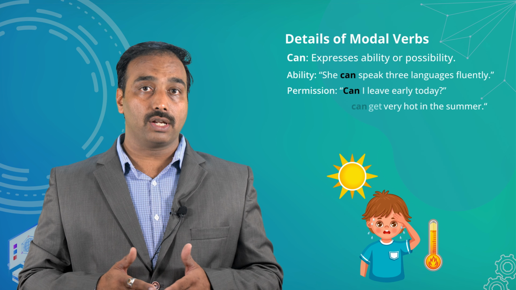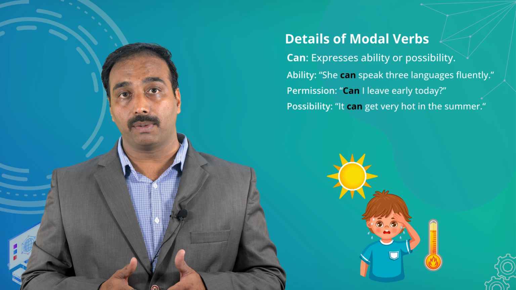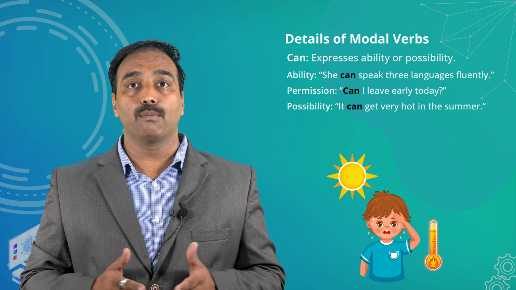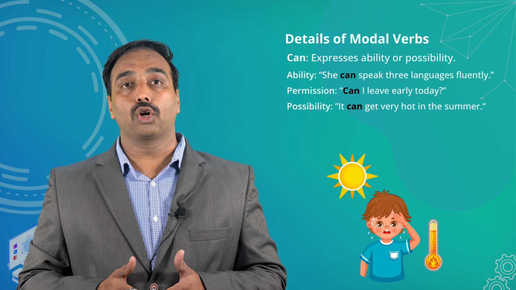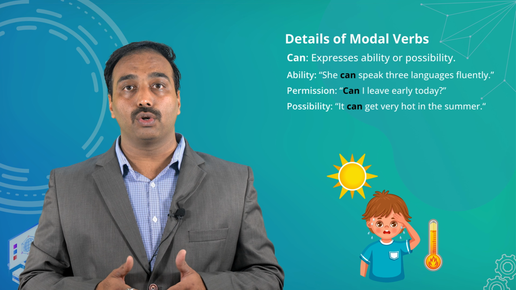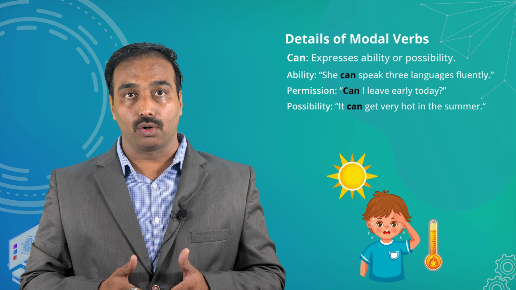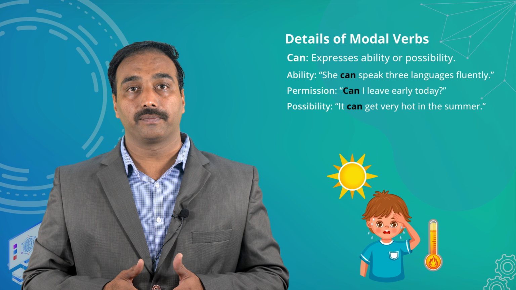Modal verbs are auxiliary verbs that express necessity, possibility, permission, or ability. They modify the main verb to convey the speaker's attitude toward the action. Common modal verbs include can, could, may, might, shall, should, will, would, and must.